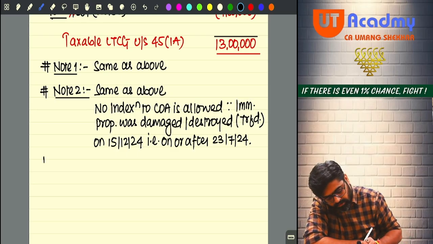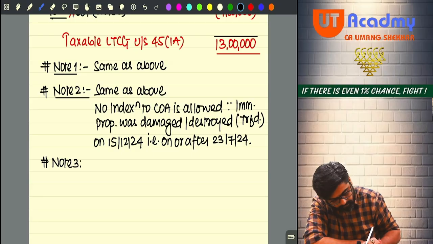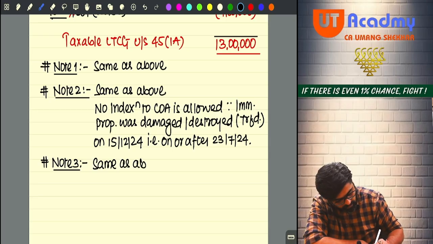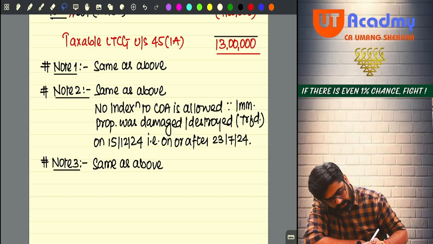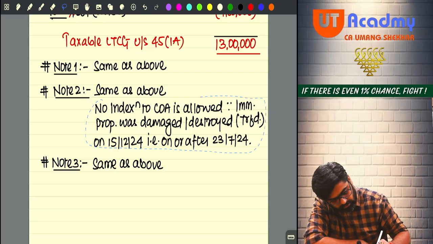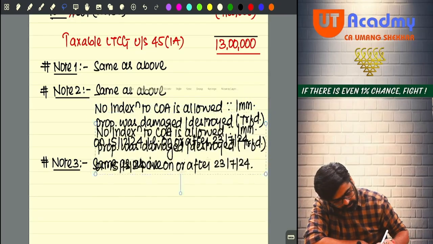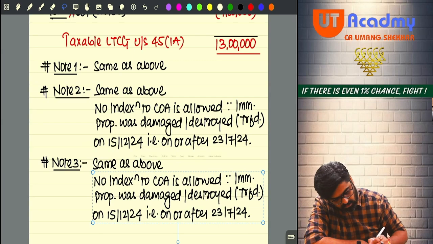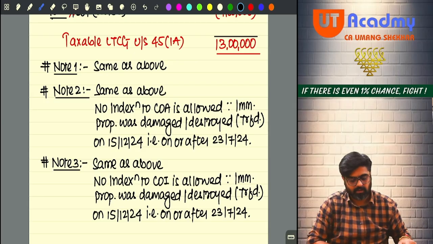Note number 3, same as above. The same thing which you have written here, you will copy paste here also: no indexation to cost of improvement, COI, is allowed.